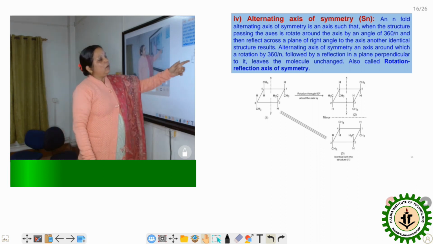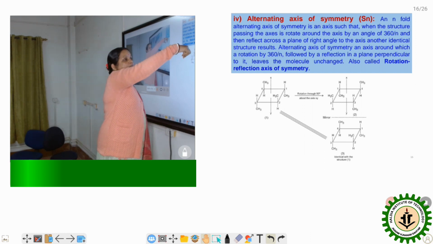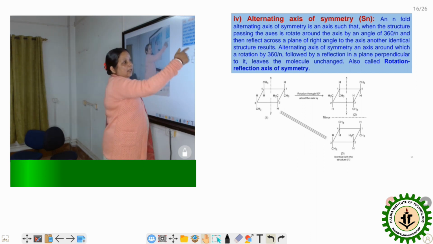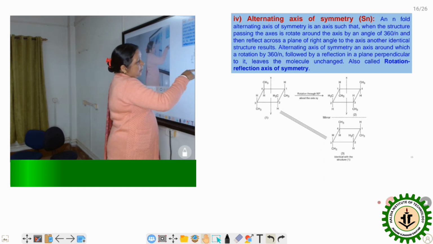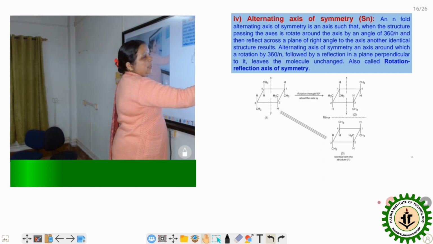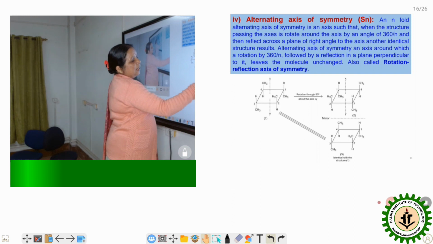Now here I take this compound and rotate the molecule by 90 degrees on this axis, and it will generate this one. As I rotate in this direction, we take the mirror perpendicular to it and it will generate the mirror image, and this mirror image and the original compound are the same.